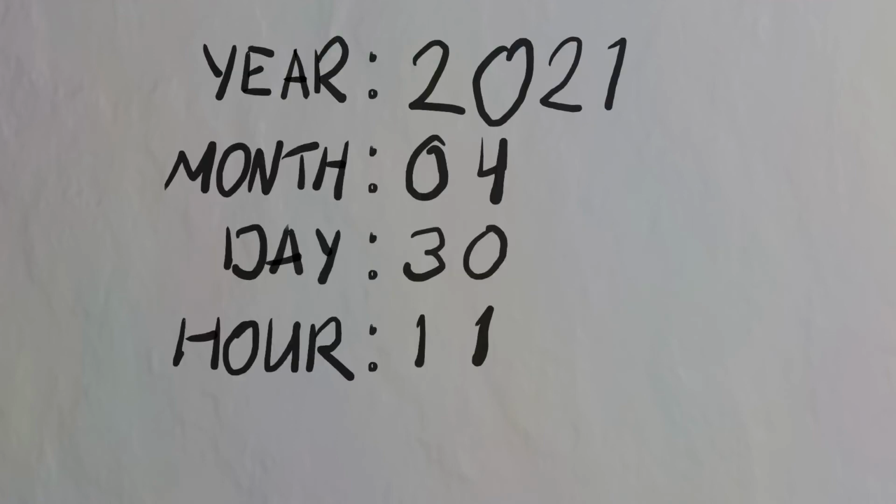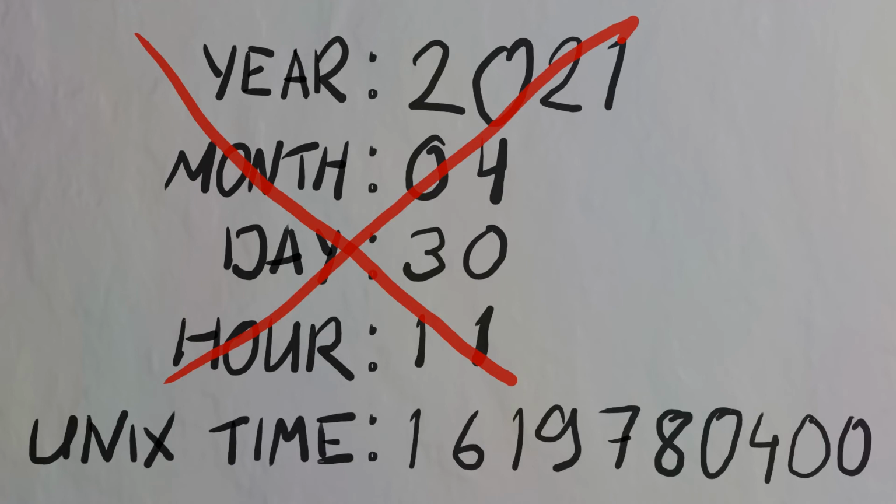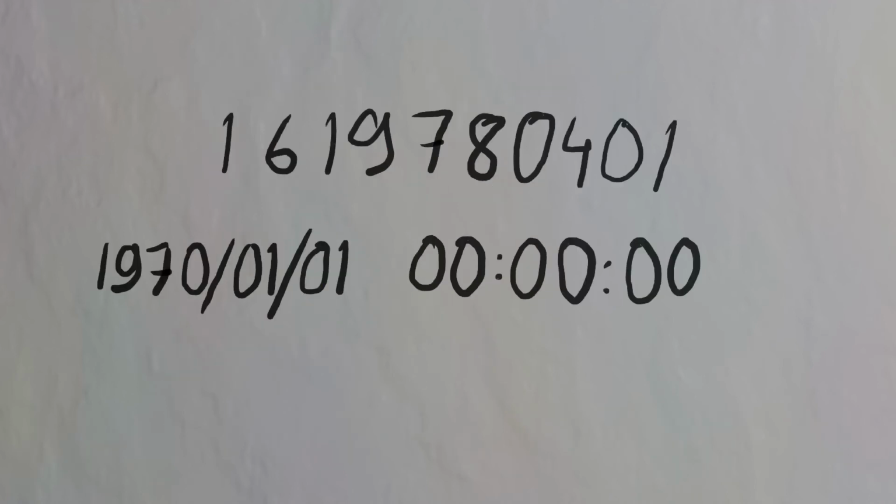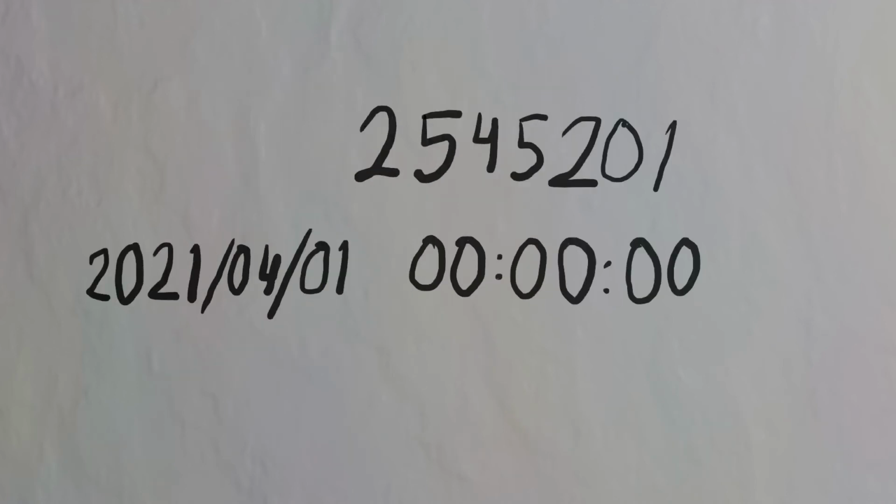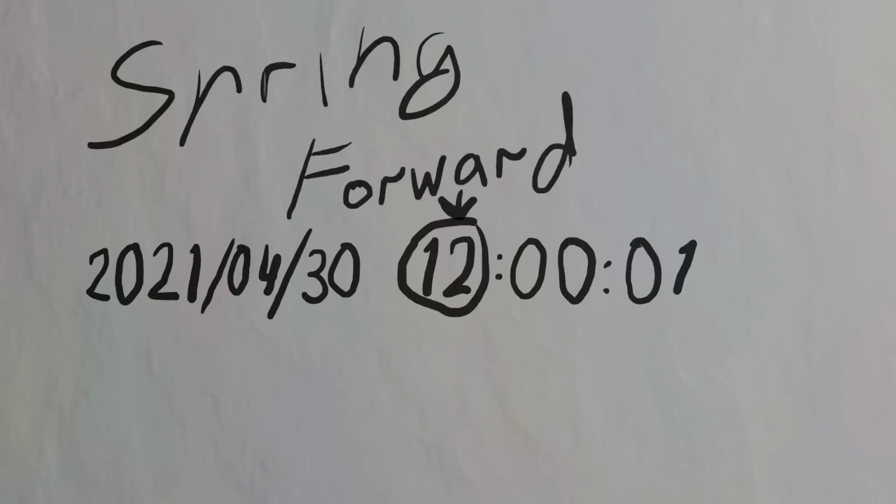It stores only the amount of seconds that have passed since midnight, New Year's Eve of 1970 to the time of transaction. Then on your bank statement, those seconds get converted into a more human-readable format based on your time zone. This isn't completely perfect either.